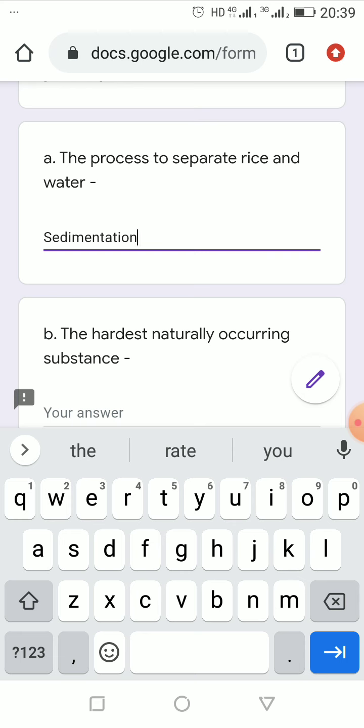Or in flour, if we have any unwanted substance and bran and all, then to separate that we can use sieving. Here all the components are in dry form, but to separate tea leaves from tea, as we are adding water here, one component is solid and another component is liquid. So here we are using the term filtration. So here we can't write sieving.